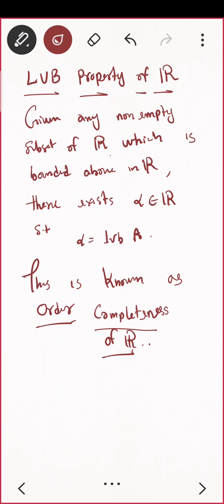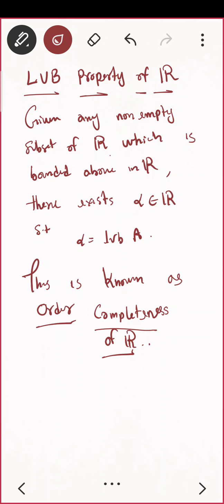Because it is giving me an order actually. You want to say why it is called order completeness? That completeness word. Actually, later on in TYBSC, you will be learning a topic called complete metric space. This is quite related to that one.